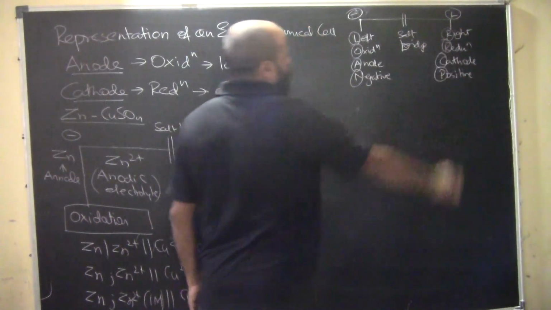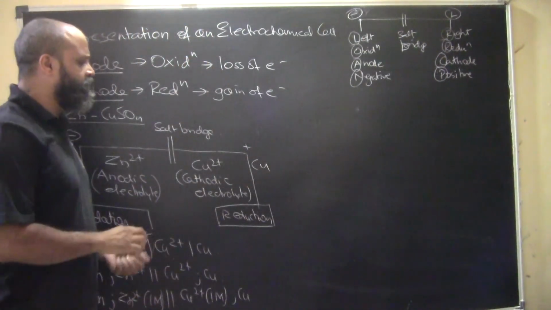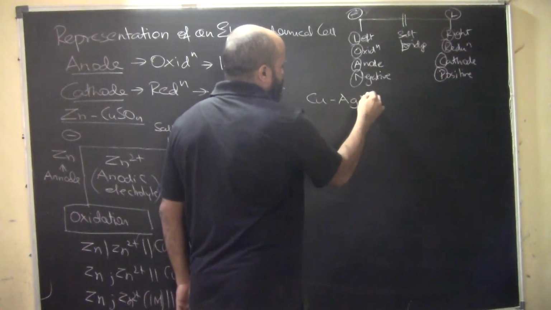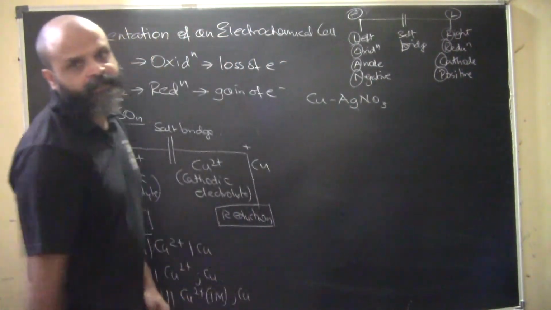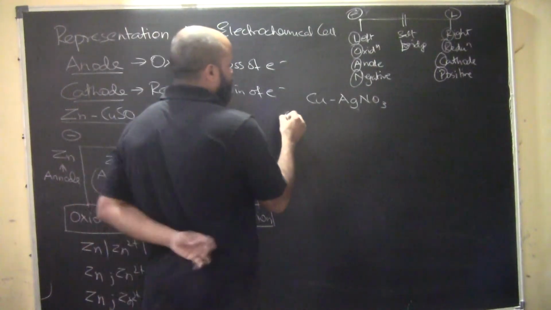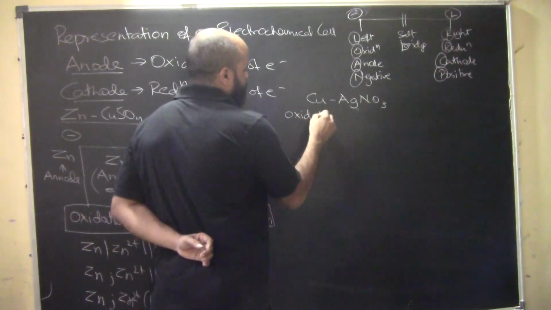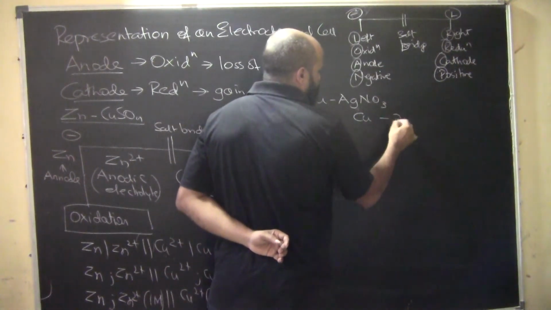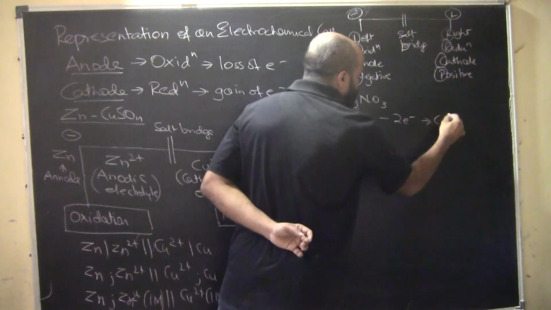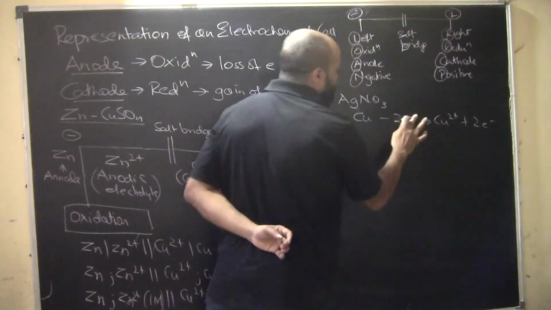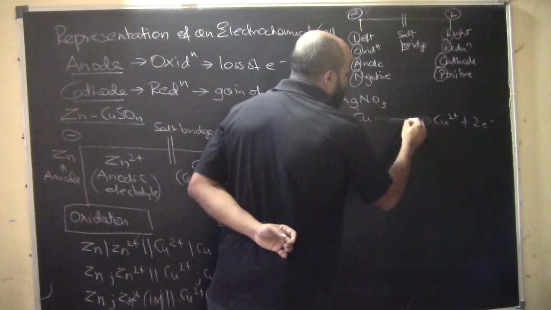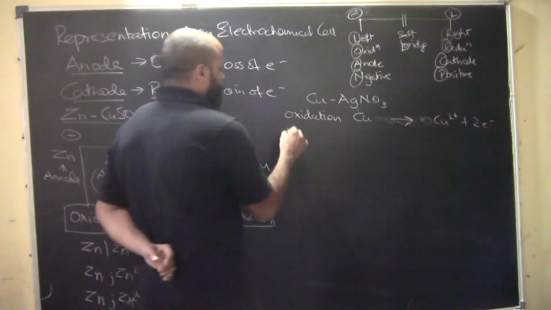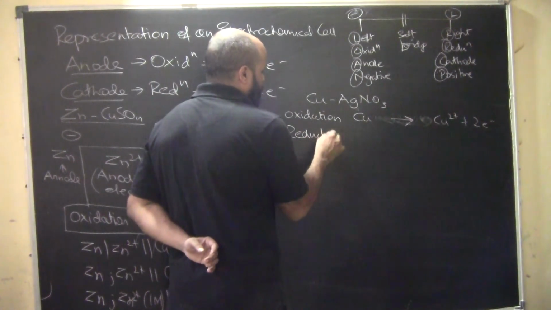So this is a short trick. We can consider certain examples. For example, we have a cell called Cu|AgNO3, copper silver nitrate, and this is a cell wherein, if I look at the oxidation part, copper is the one which actually loses electrons. So it loses electrons and becomes Cu2+ plus 2 electrons. So this is how it is becoming. It is losing electrons, so oxidation is happening here.